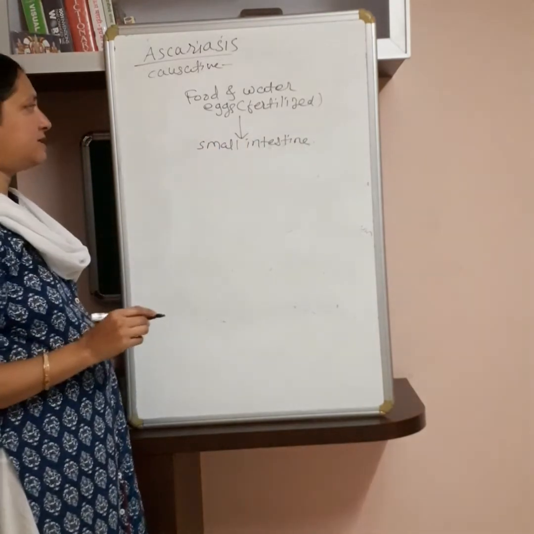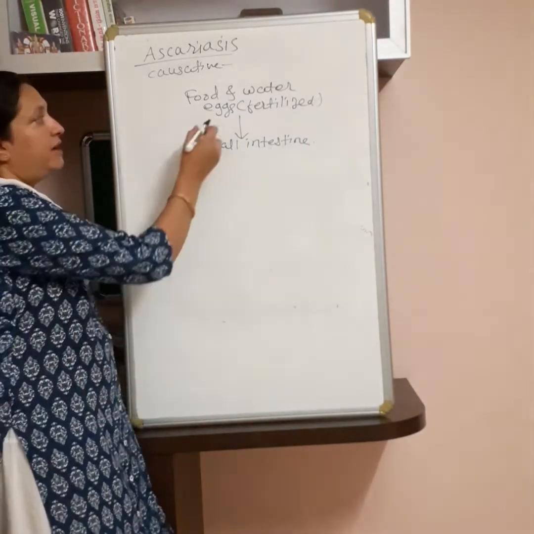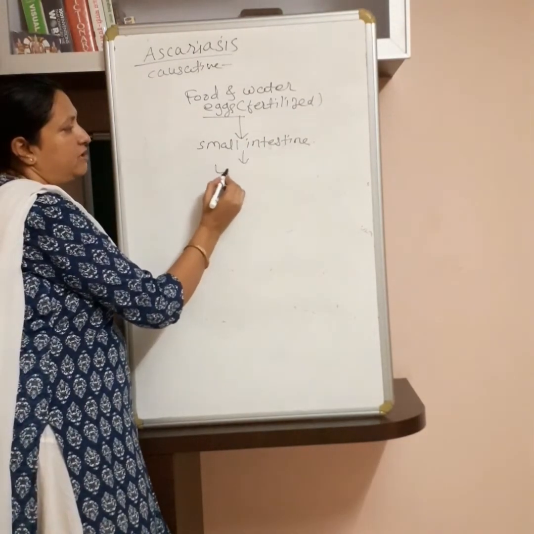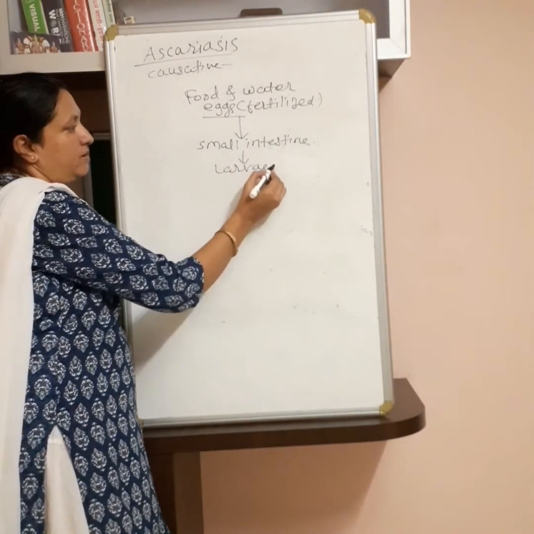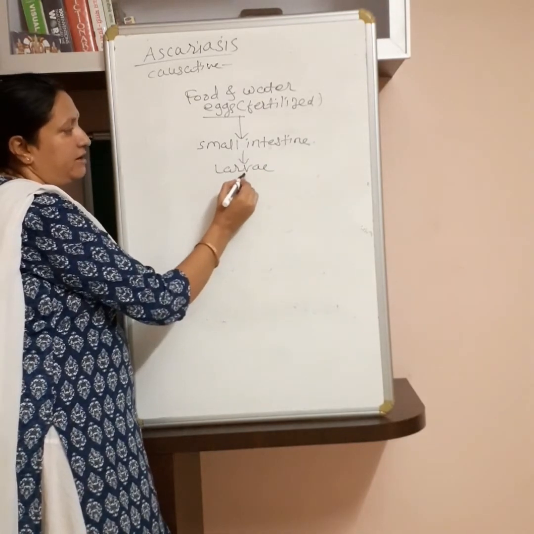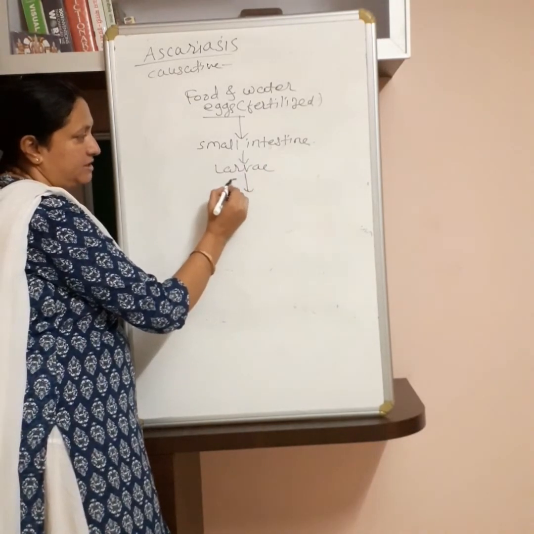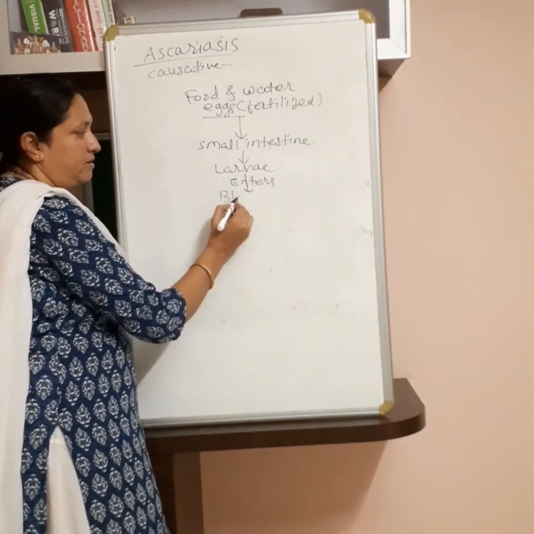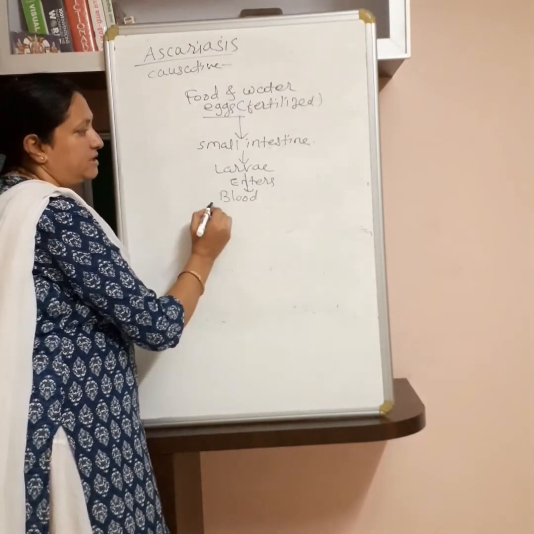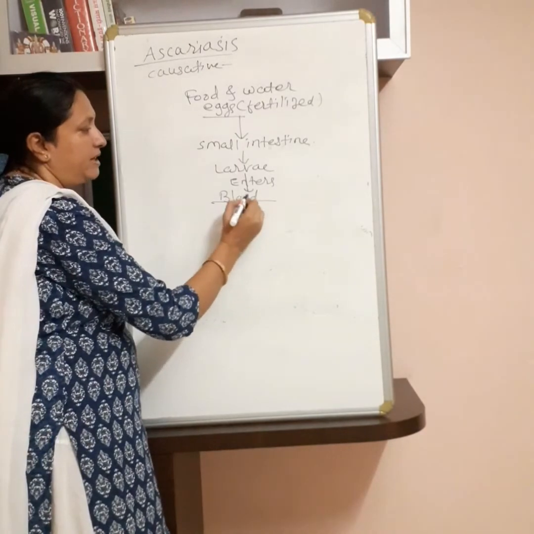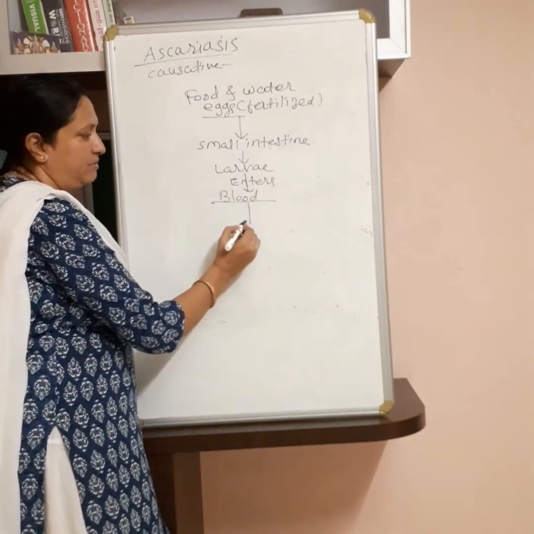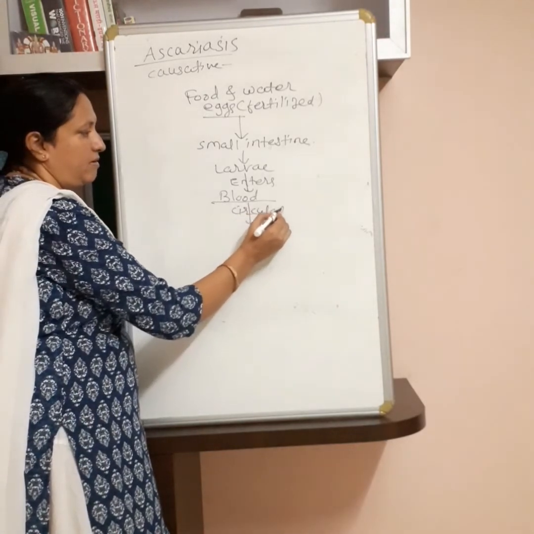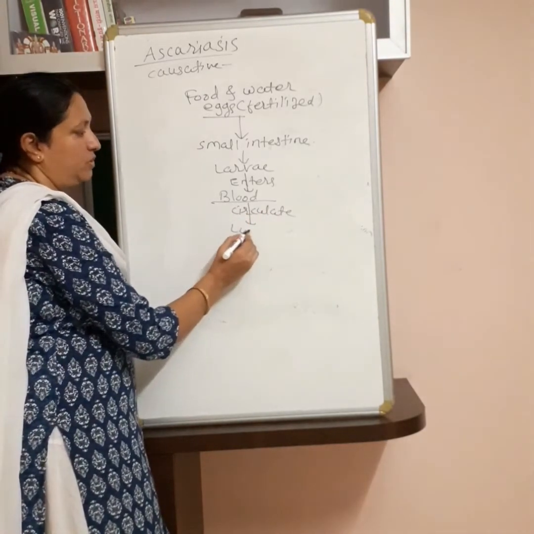In the small intestine, after a few days, the hatching of eggs takes place and small larvae come out. Now these larvae enter the blood, means the blood capillaries, and from the blood they circulate and go up to the lungs.